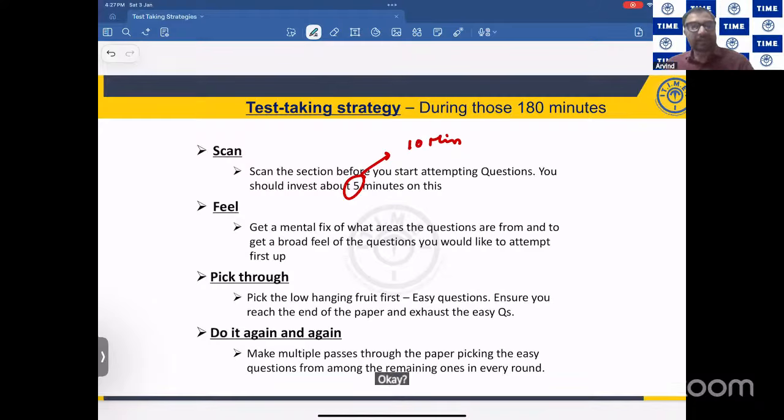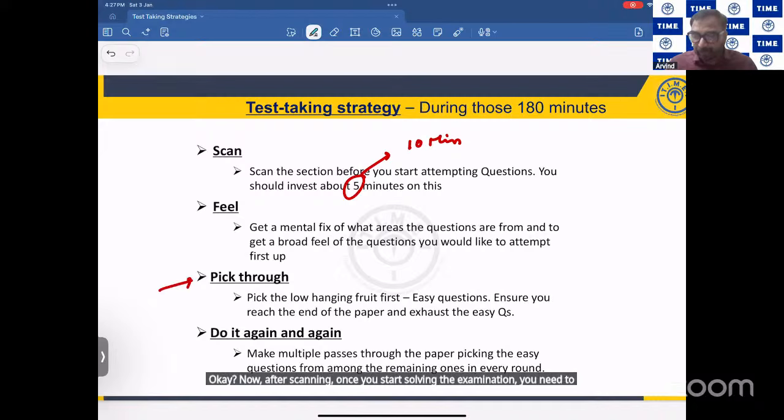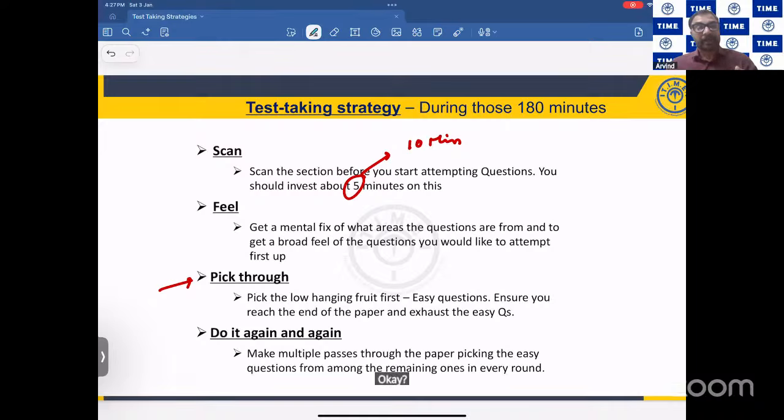Okay. Now, after scanning, once you start solving the examination, you need to pick through. What do you mean by pick through? How many easy questions are there? Just now we were discussing, 30% of the paper is going to be easy. So you need to attempt the easy questions first. And then you have to redo it again and again. In the paper you have to read 2 or 3 times.